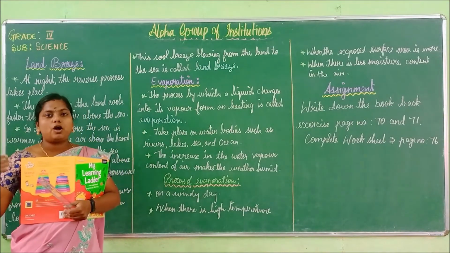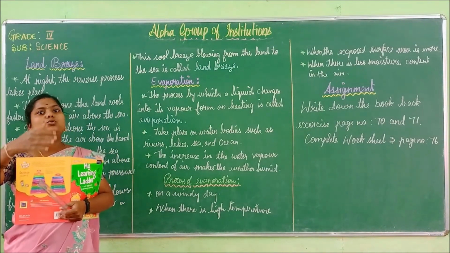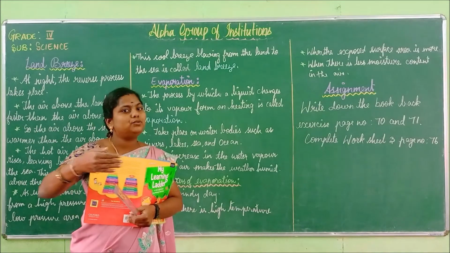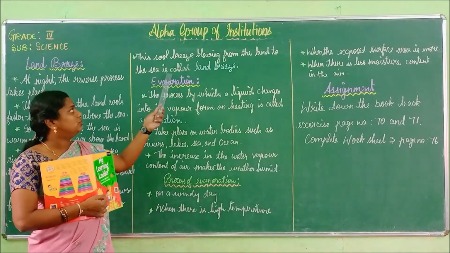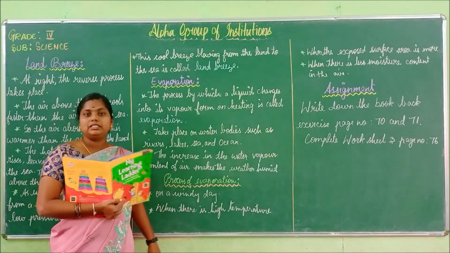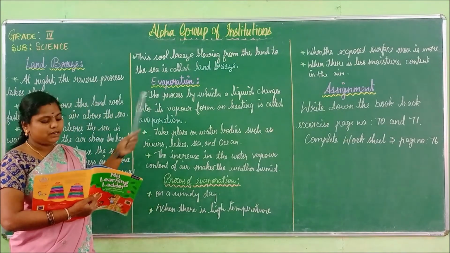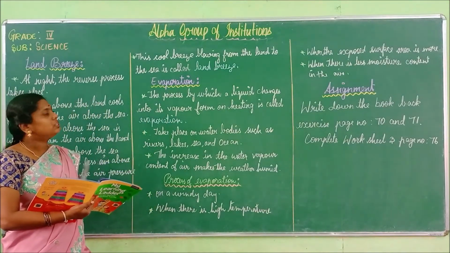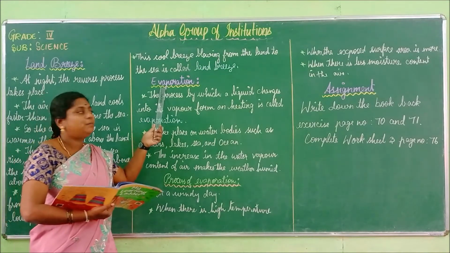So now the hot air goes up and the cool air from the land moves to the water. So now this is called the land breeze. Is it clear, children? So the next one is evaporation. The next one we are going to see is evaporation.